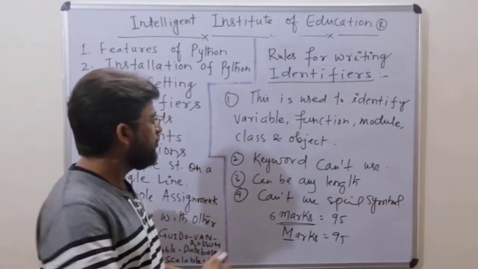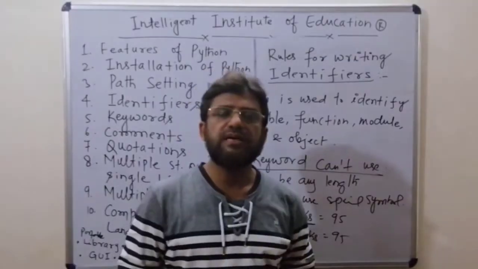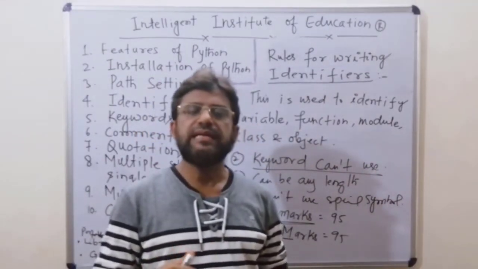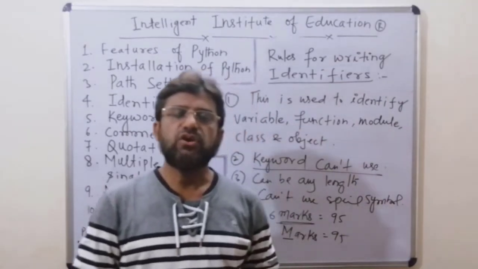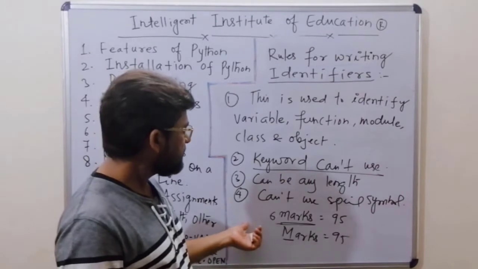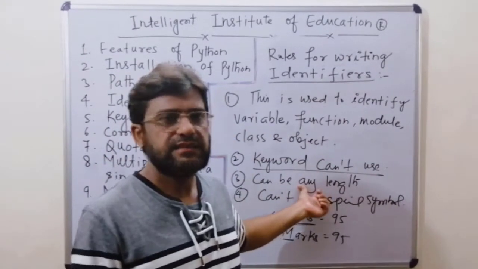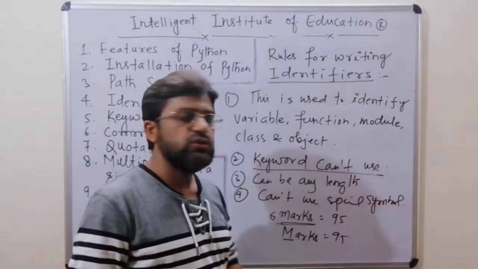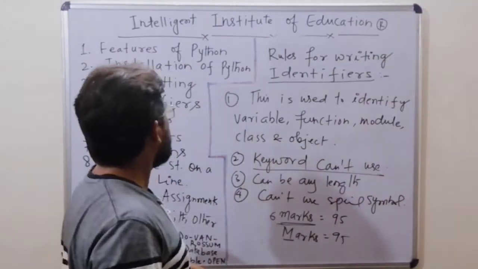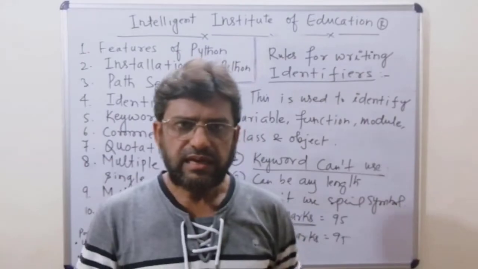Next, keywords we cannot use, because a keyword has special meaning in the compiler, that is, in the interpreter. A keyword is also called a reserved word. Now these identifiers can be of any length. Next point, we cannot use any special symbols. So basically these are the construction rules for identifiers, right?